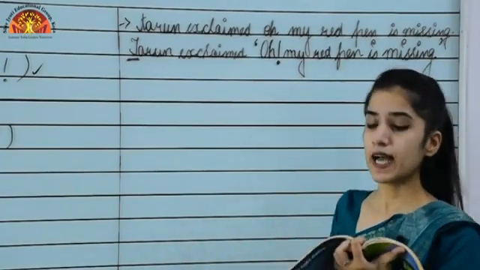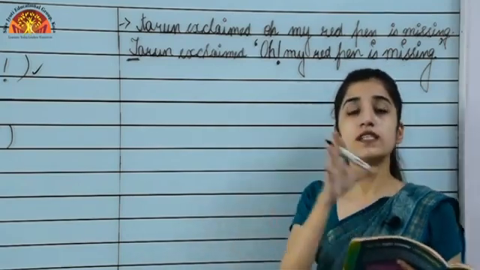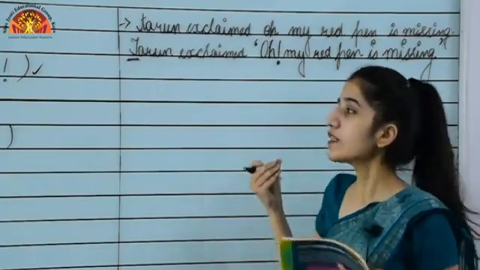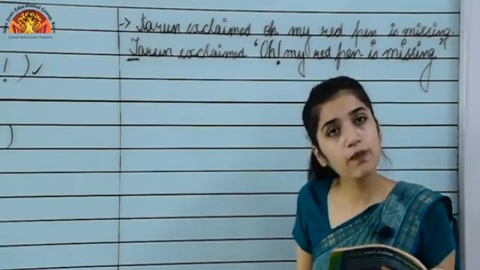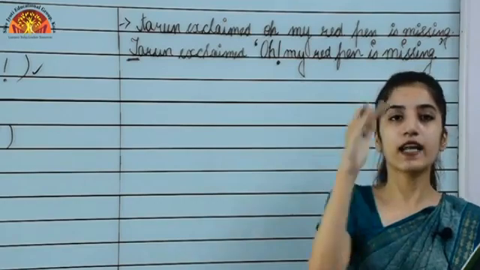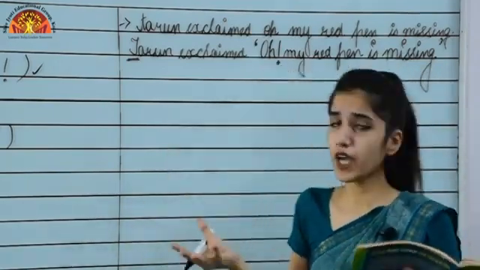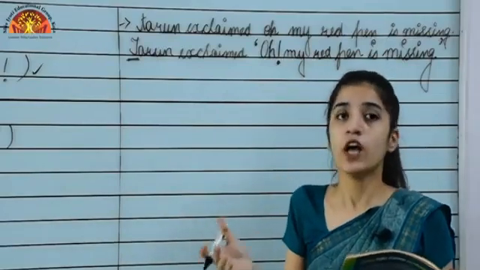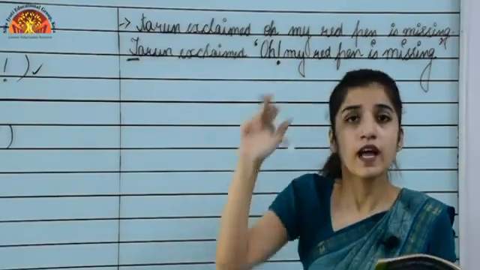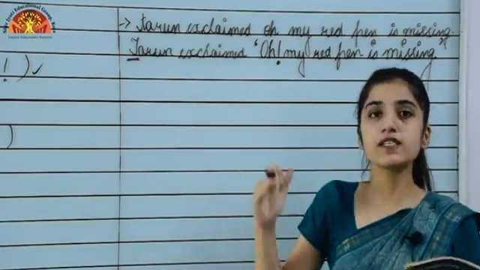Okay, now if I say, "Can I have your pen?" asked Sam. This is also depicting the direct words spoken by the speaker. So we will put "can I have your pen" in quotation marks, and we are asking a question there. So we will end it with a question mark, and then we will close the quotation mark. And after that will come, asked Sam.